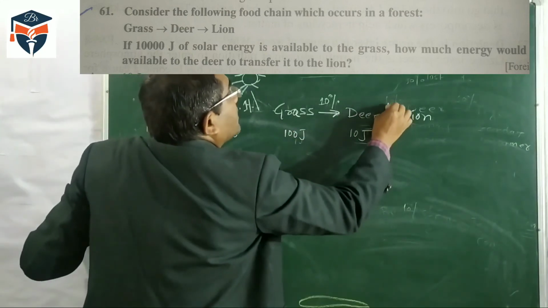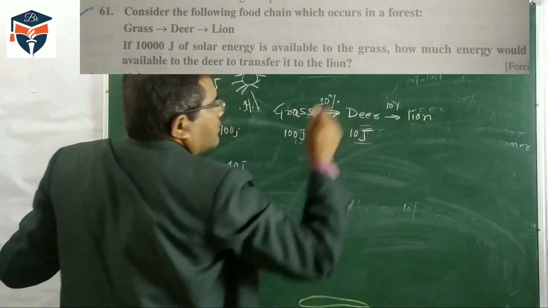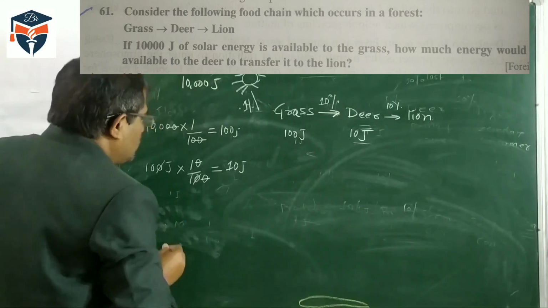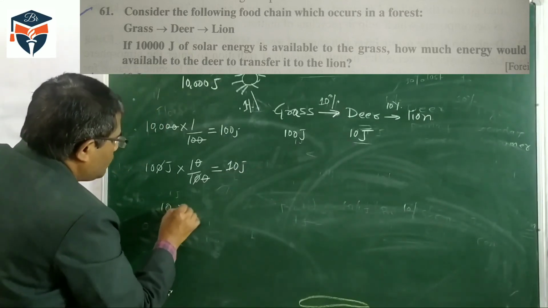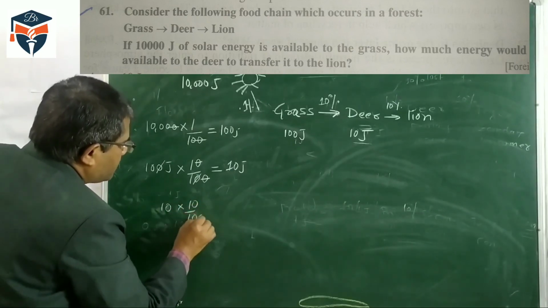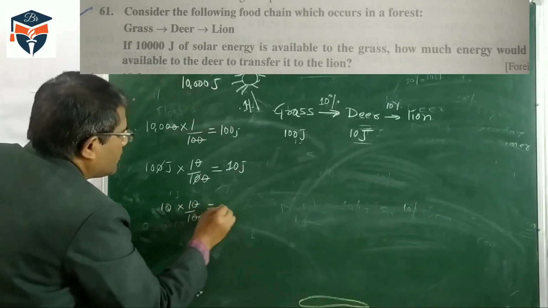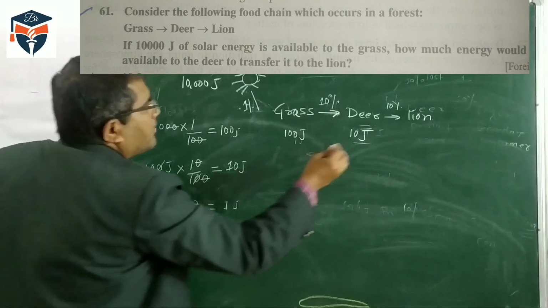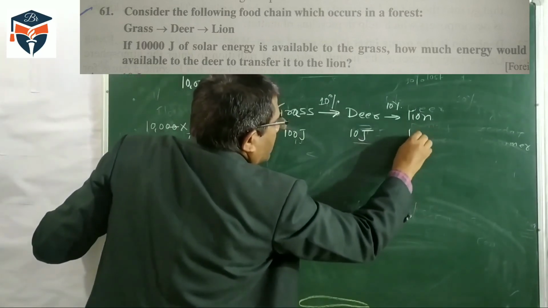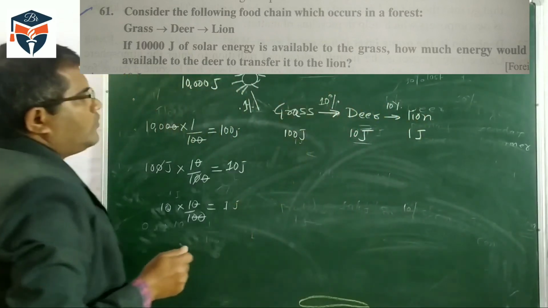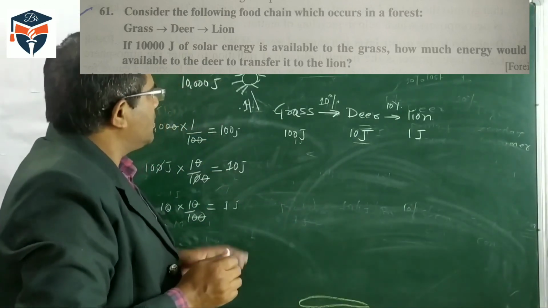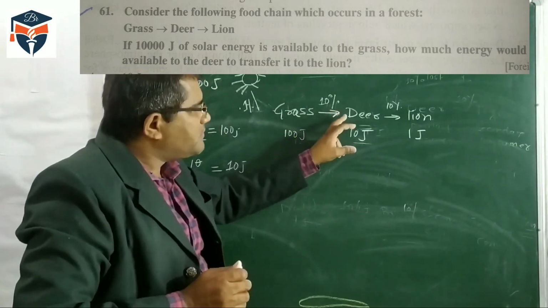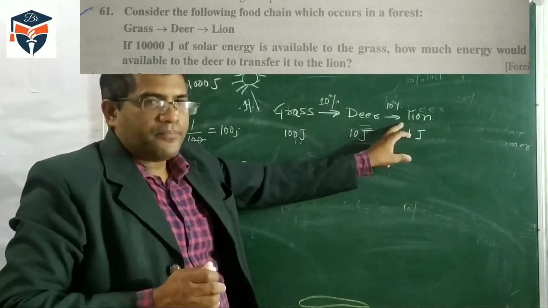Again, 10% of this energy will be transferred to the lion. So this is 10 joule into 10%, which is 1 joule of energy available to the lion. Our question asks how much energy is transferred from the deer to the lion?